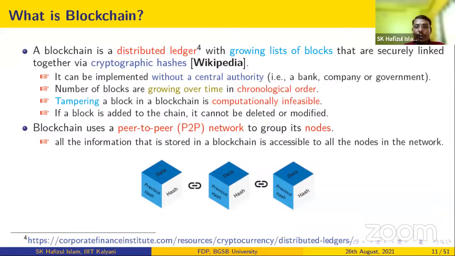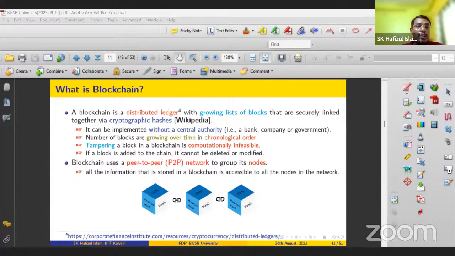So let me draw a diagram. I think my screen is visible to all, right? Suppose there are four participants in the network and they are forming a distributed peer-to-peer network. Suppose this is a mesh network. Blockchain means, so here this is a blockchain network. Suppose this is node A, this is B, this is C, and this is D.